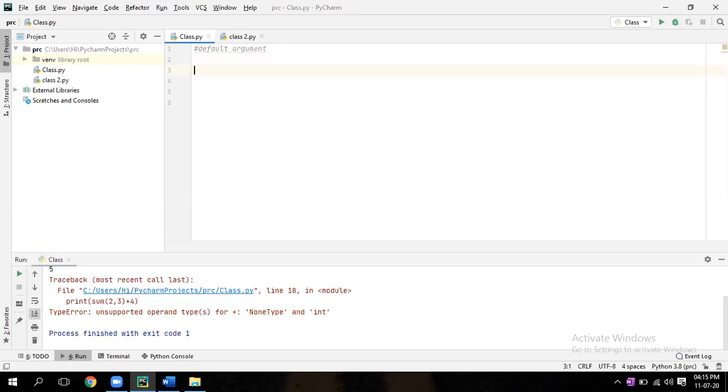Now create a function to add two numbers. Adding two numbers, sir? Write a function.